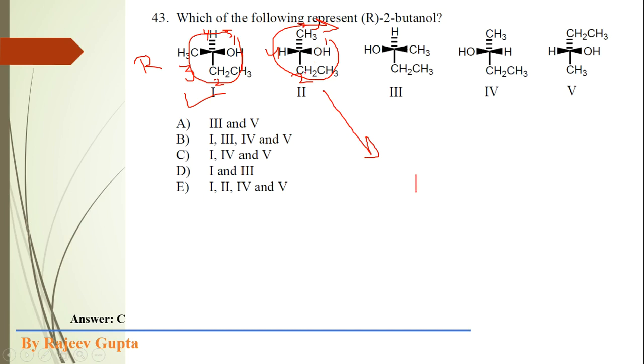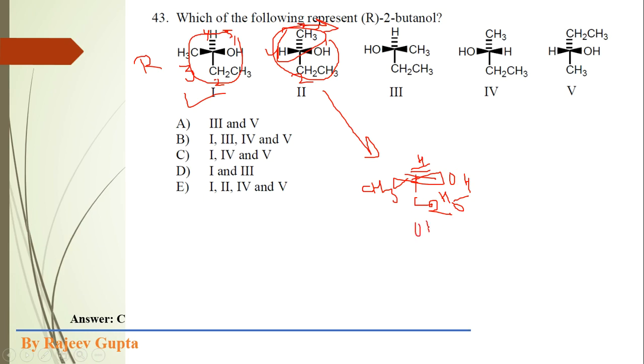Suppose we interchange these two groups. So here methyl group comes, CH3, and here we get hydrogen, and at this side OH, and here C2H5. Now we can interchange these two groups.